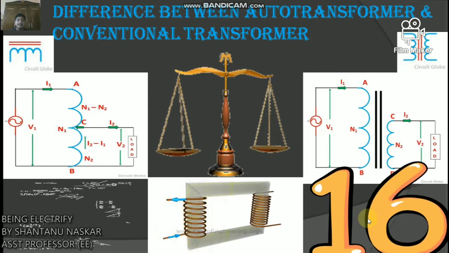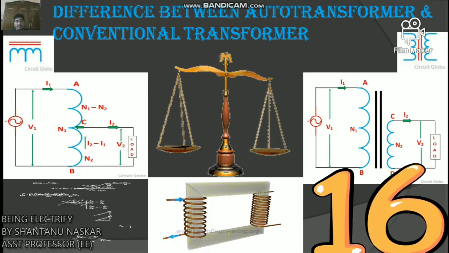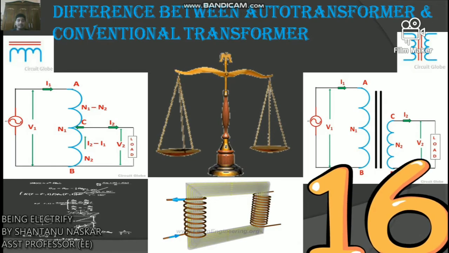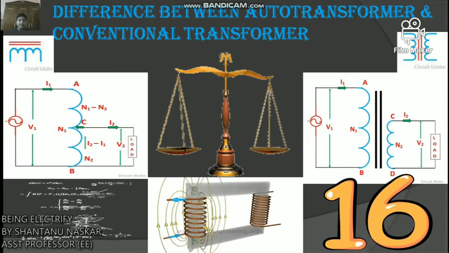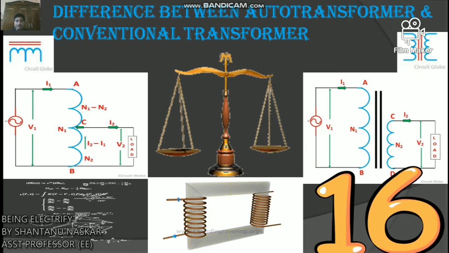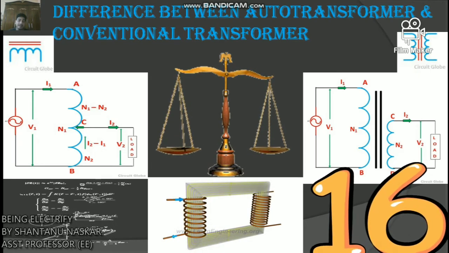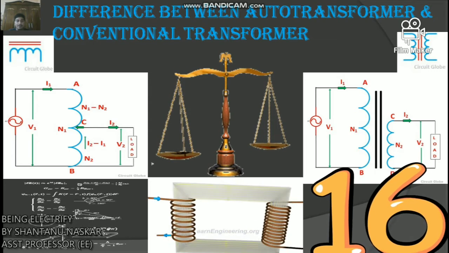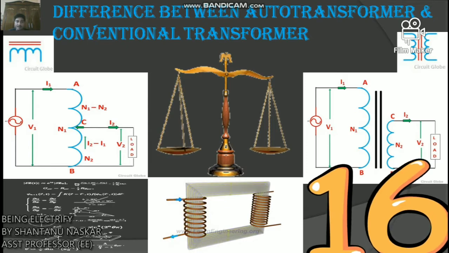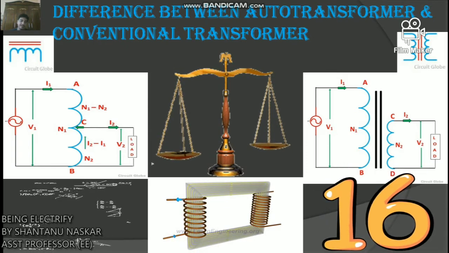Number 9, the starting current of the auto transformer is less than the actual current, whereas the starting current of the conventional transformer is 1/3 of the main current. Number 10, the auto transformer is more efficient as compared to the conventional transformer. Number 11, the leakage flux and resistance of an auto transformer are low because it has only one winding, whereas it is high in the conventional transformer.